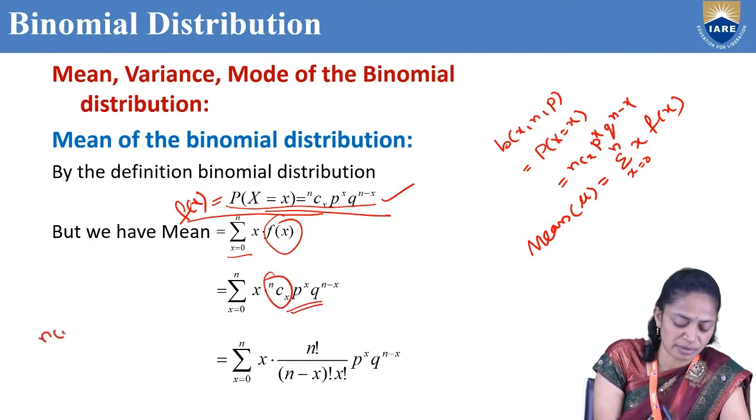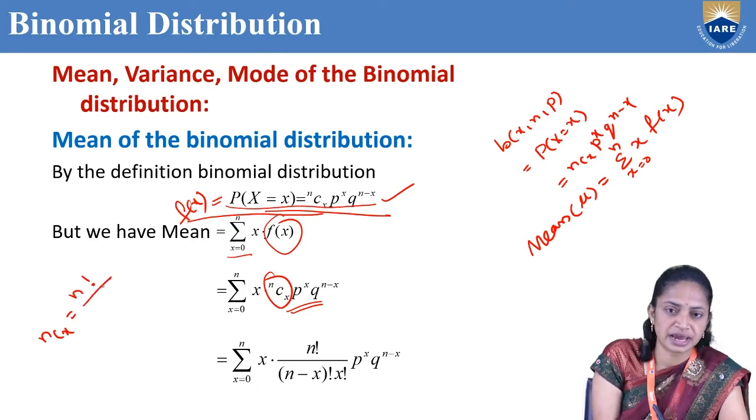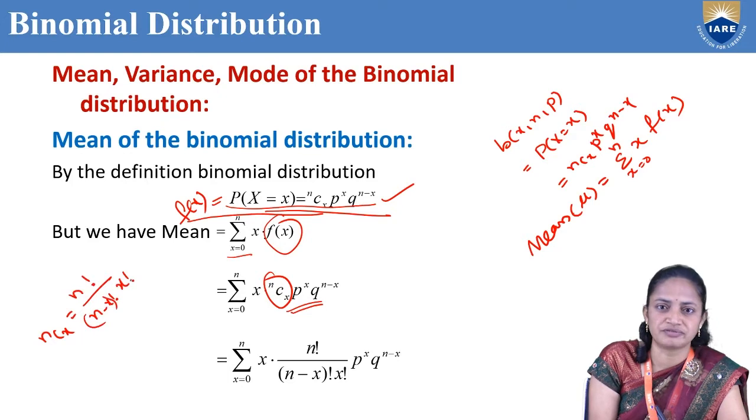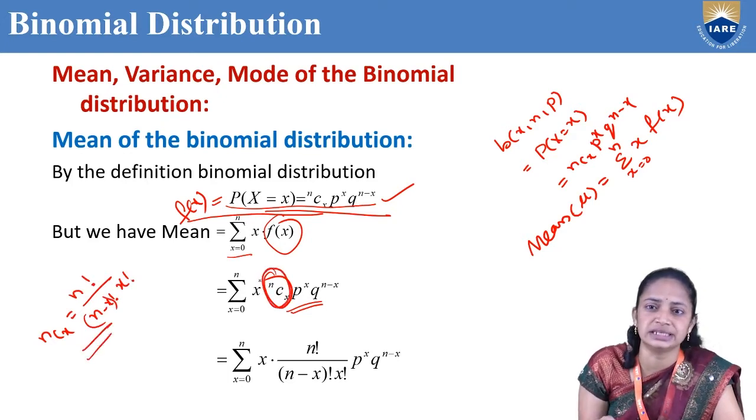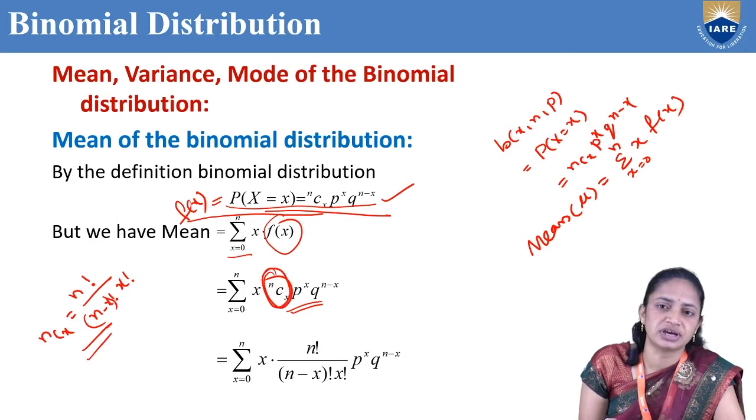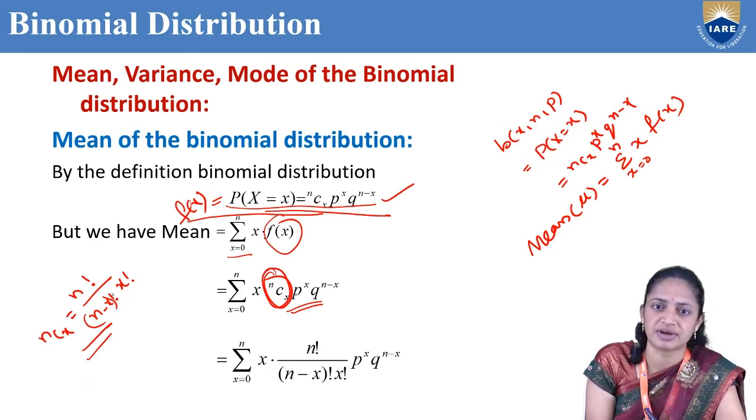What is the formula for nCx? nCx means n factorial divided by (n minus x) factorial into x factorial.